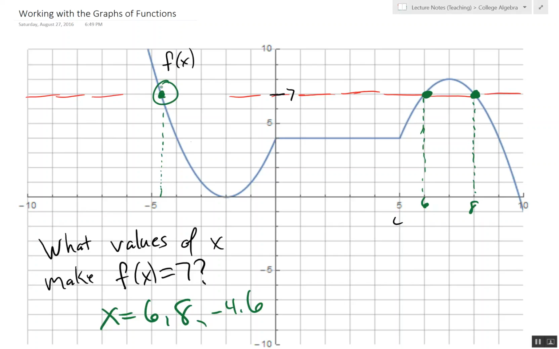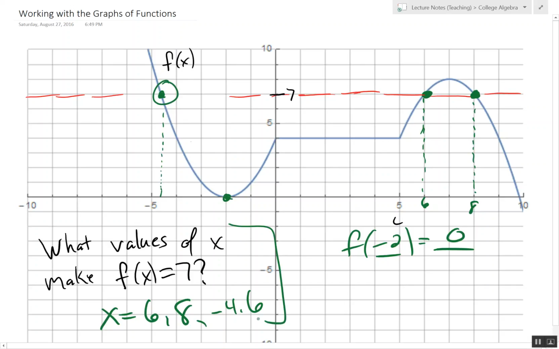So you should be able to, if I ask you to find f of a value, give me back a value. So let's do another one. Let's do f of -2, which goes to this point, which gives me 0. Or we can answer a question like this: which value of x makes f equal a particular value.